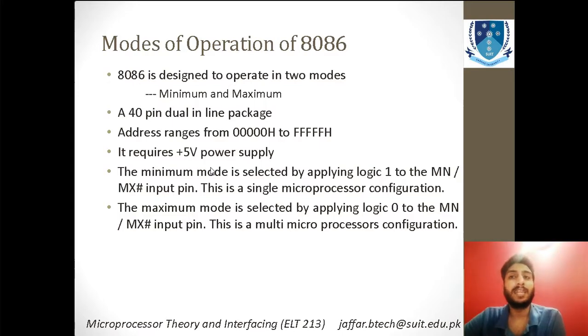The minimum mode is selected by applying, you can see that now how you can apply. It is very easy to differentiate between minimum and maximum mode. The minimum mode is selected by applying logic 1 to the MN/MX input pin. There is one input pin, and this pin is termed the MN/MX pin. If you want to go into the minimum mode, you apply 1, and if you want to go into the maximum mode, you apply 0 to that pin, and it is operated manually. You can shift the mode automatically as well as manually.